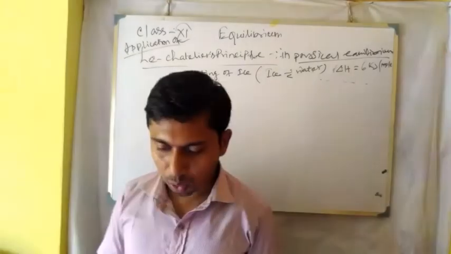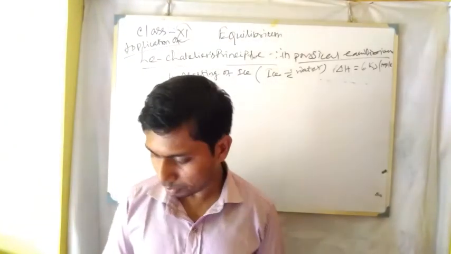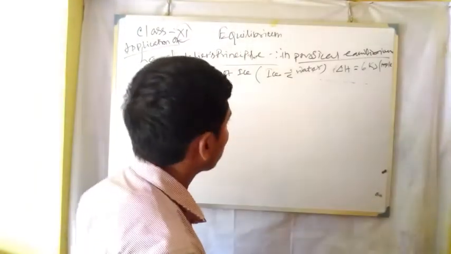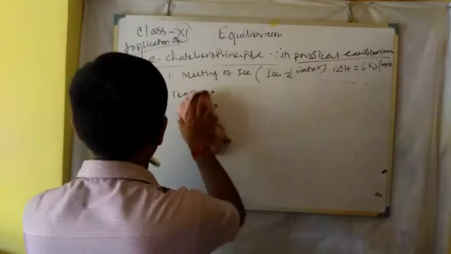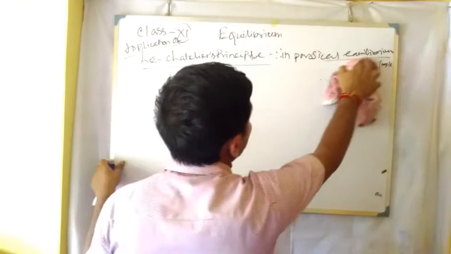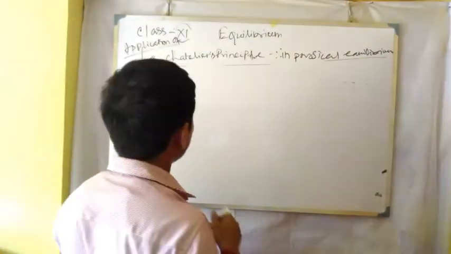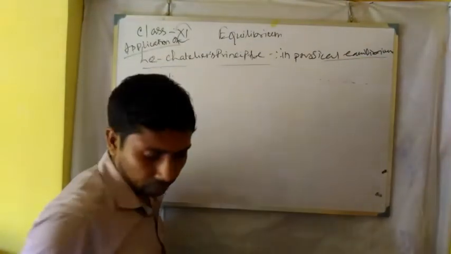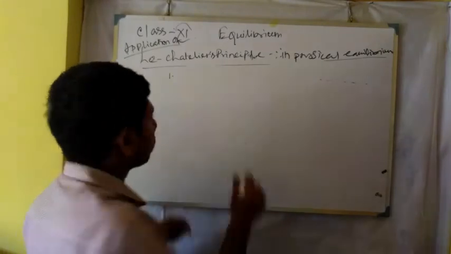Next one is the water vapor equilibrium, and the physical process is the evaporation of water.